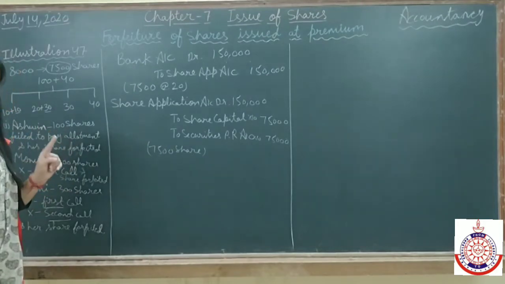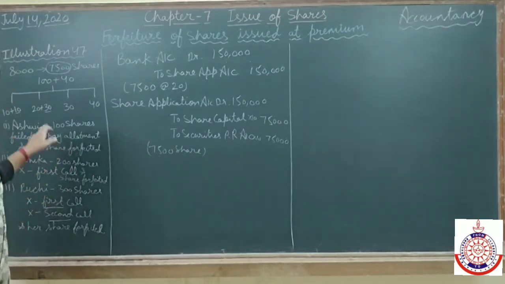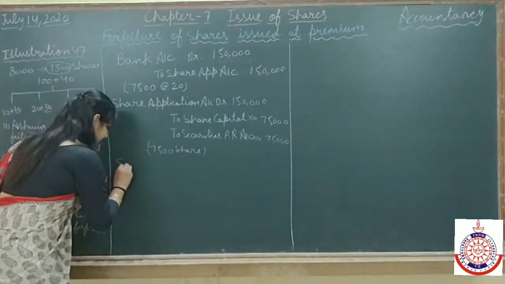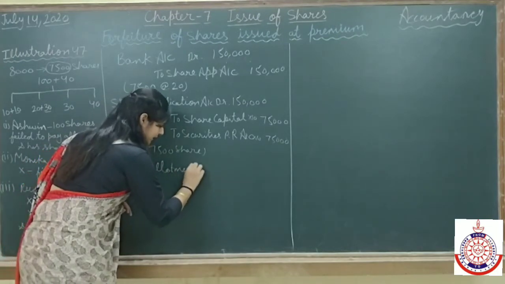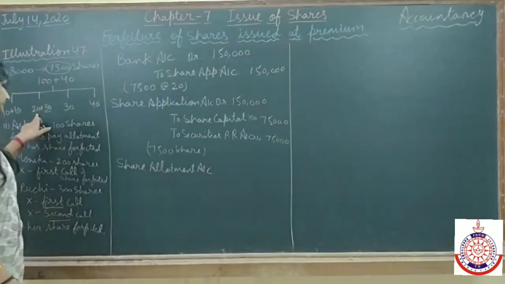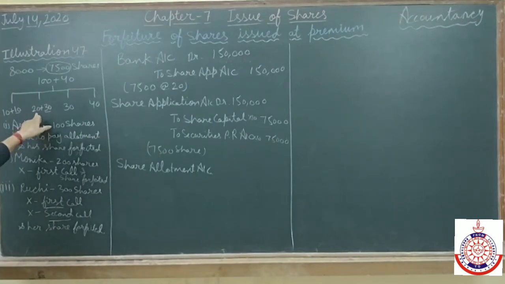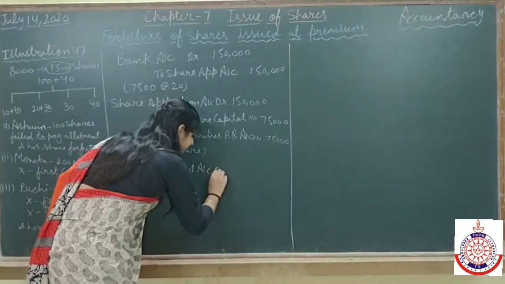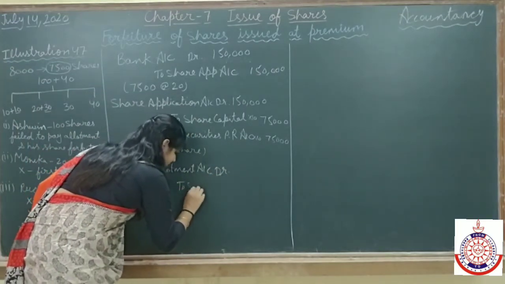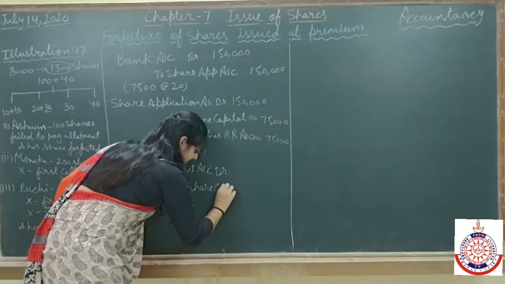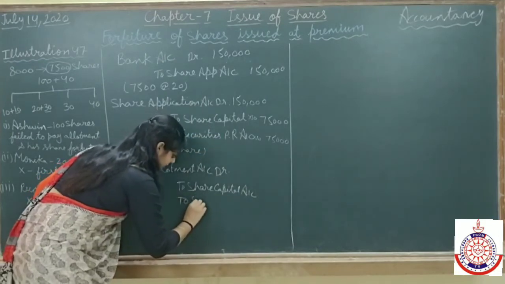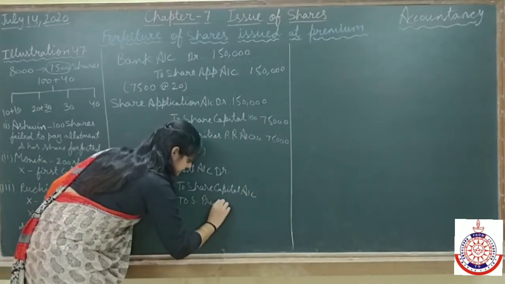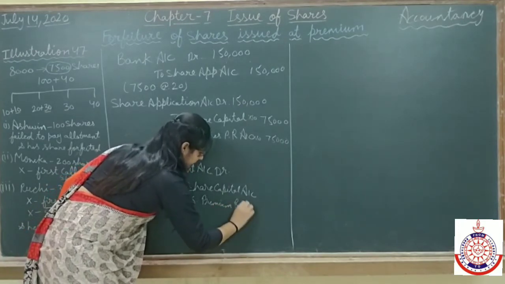Next, allotment due. Allotment we will due with the complete amount only. Share allotment account debit. See, allotment is also due with the premium. In this, allotment amount is rupees 20 and premium is rupees 30. Allotment account debit to share capital and to securities premium reserve account.